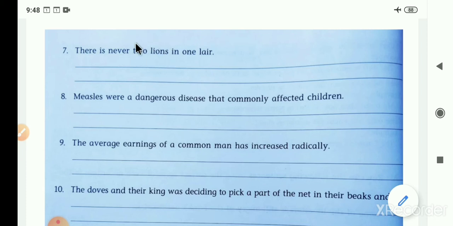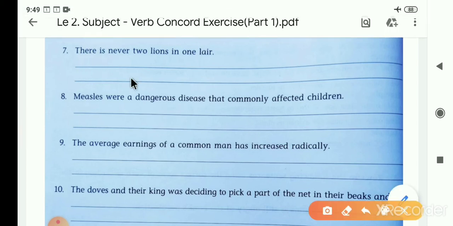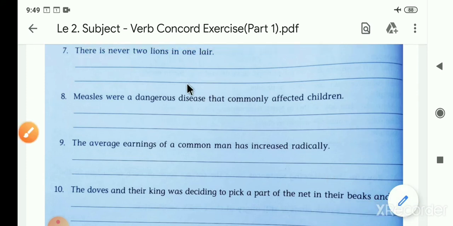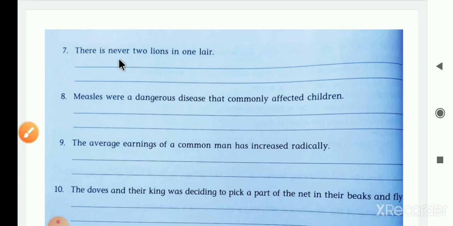Two lions is in a plural form. According to those two lions, we have to put a verb instead of is. What we have to write here? Are. Instead of is, we have to write are. So the finalized sentence becomes: There are never two lions in one lair. Now next sentence, sentence number 8.